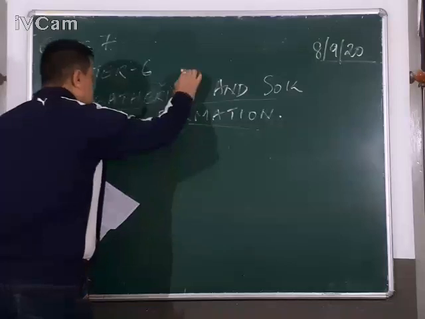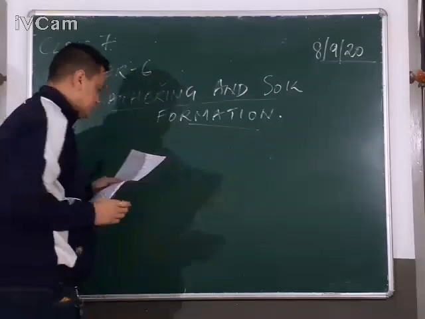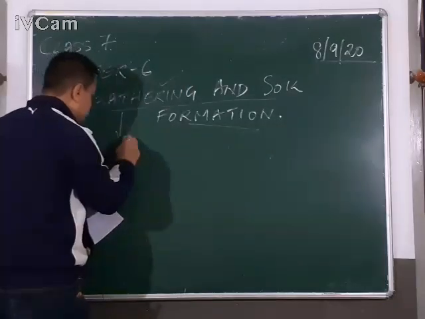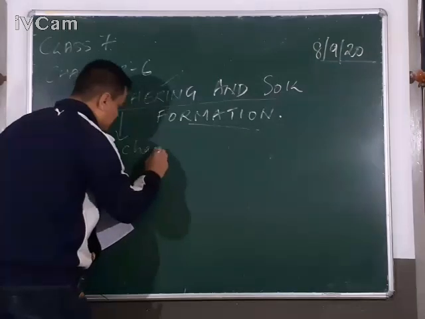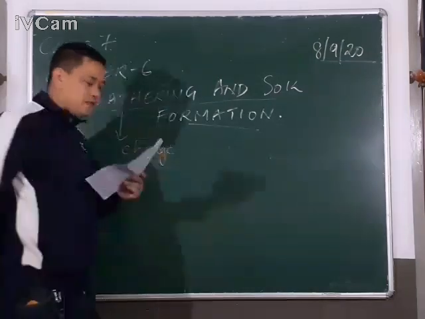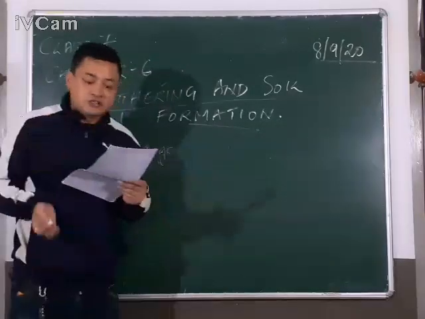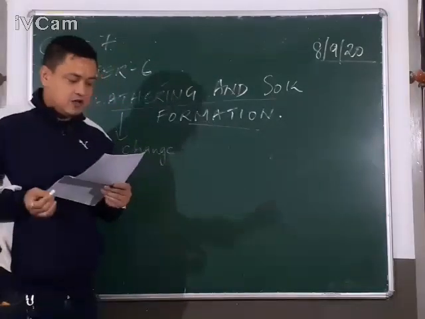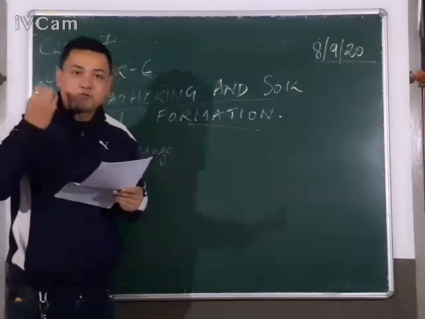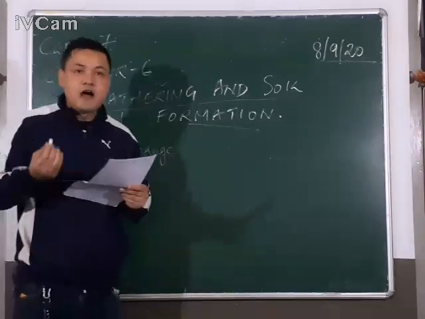What does the word weathering mean? Weathering means change, or to make something change in its appearance because of the effect of the sun, air and wind.